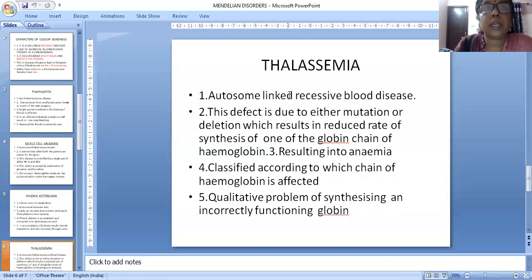So thalassemia is a blood related disease. Already we learned that hemophilia is a sex-linked disorder in which clotting of blood does not occur. Here, a lack of hemoglobin or a lesser amount of hemoglobin is produced in the body. As a result, anemia arises, with paleness of the body because of lack of hemoglobin. That is because of either mutation or deletion, which reduces the rate of synthesis of one of the globin chains of hemoglobin. It is classified according to which chain is affected.